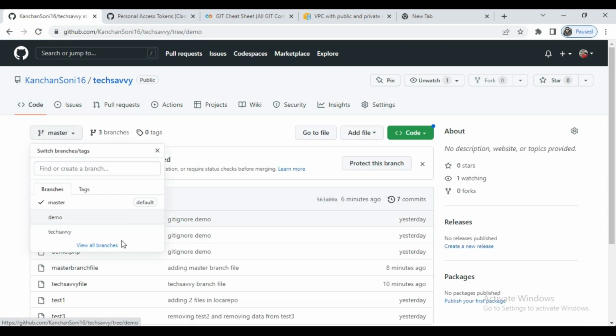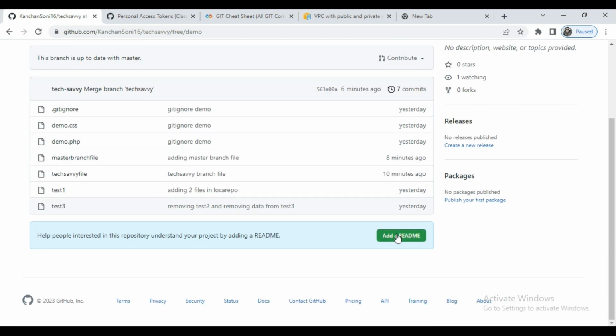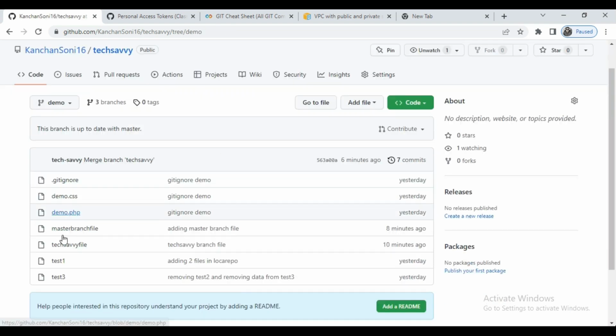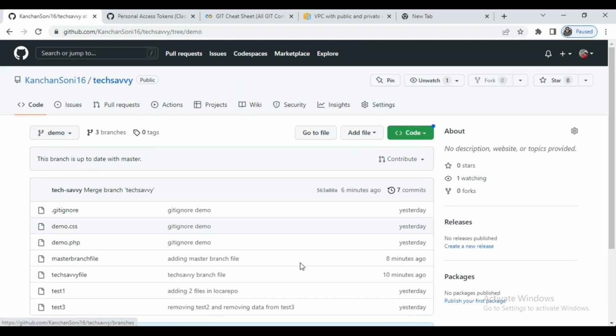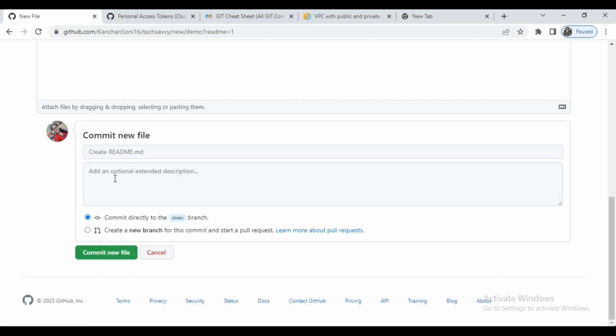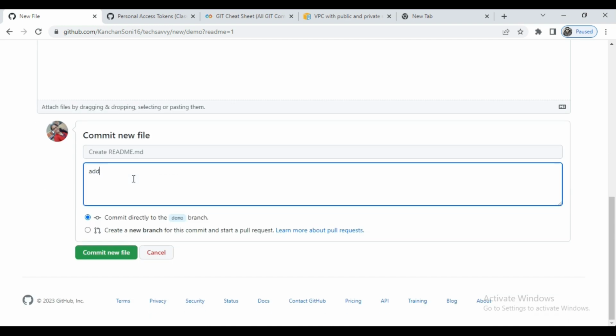Okay, so let me do some changes here. Let's try that way. Let's add a readme file here. In which branch? In the demo branch. Okay, we are adding. Oh, I'm sorry, I clicked on cancel. See, in the demo branch I'm adding a readme, and here I added the commit message "adding readme file".